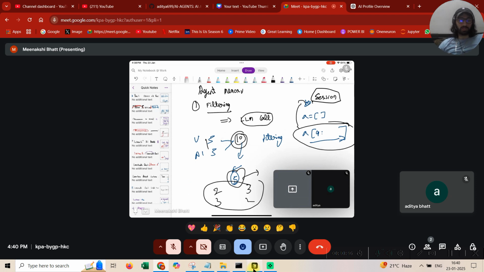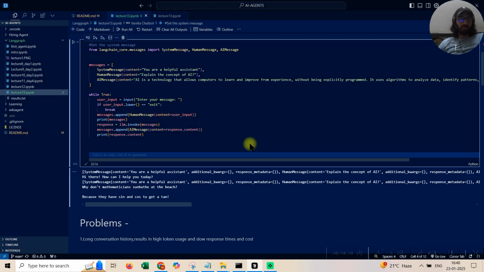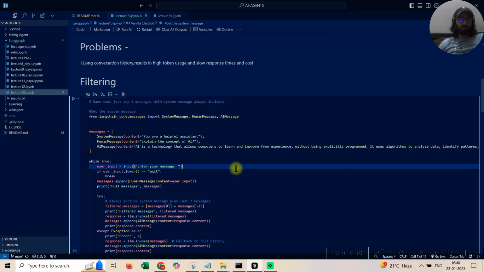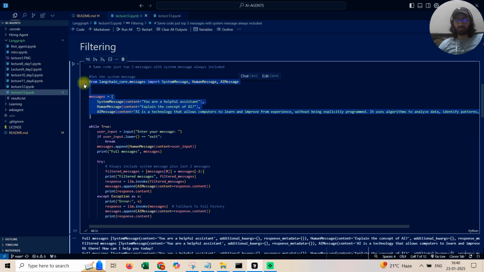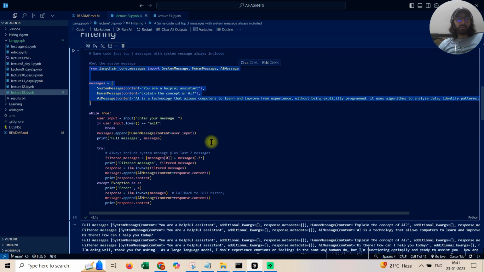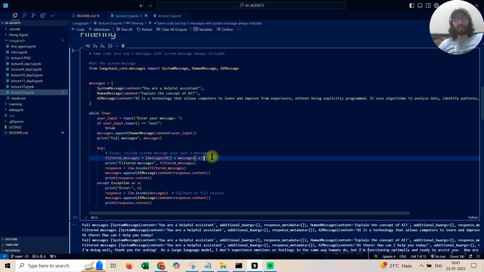I'll just show you the Python code to do it. It's pretty much the same Python code. All we need is to set up some base messaging system from LangChain, and then we would always want the system message to be included, and the last n messages to be included, right? So -2 is going to be the last two, up till the end of the list, right?